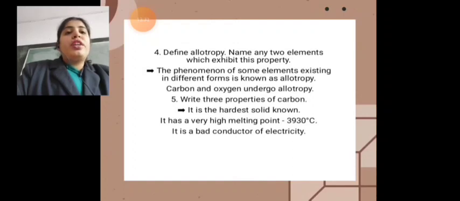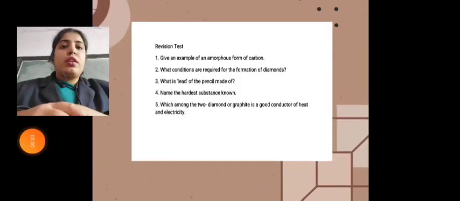Now what are three properties of diamond? Diamond is the hardest solid known so far. It has a very high melting point, which is 3930 degrees Celsius, and it is a bad conductor of heat and electricity. There are many characteristics, many properties that we have studied of diamond.